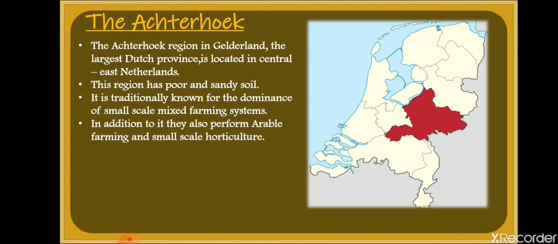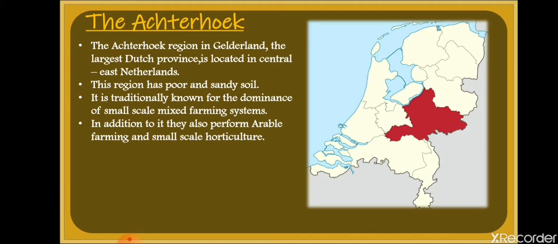So this is the country. Here what happened, the people used to rear lots of animals on the field, and they are utilizing each and every field for agricultural production. The intensity of livestock production in the Achterhoek is high.